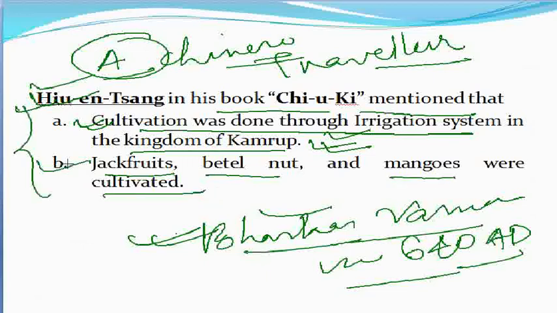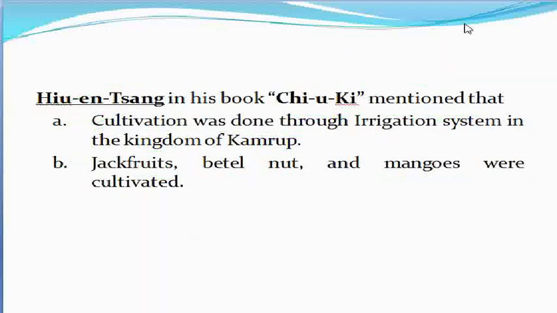It may be important for the exam that if asked who has written the book Siyuki, we have to answer Huan Sang. And in his book, Huan Sang mentioned that an irrigation system was followed in agriculture during the kingdom of Kamrup. So this may be important for the exam.